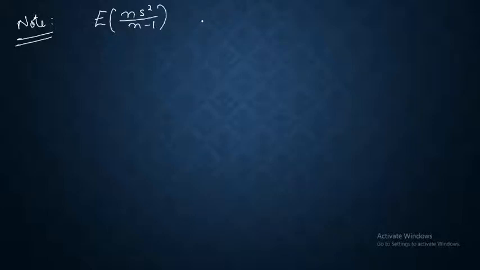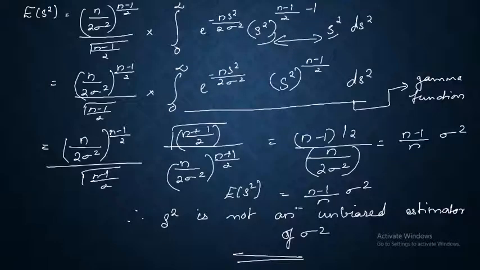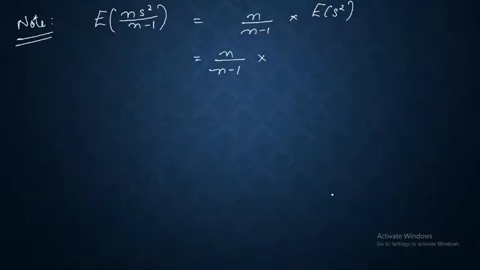Okay, so again a sub result of what we have studied just above. Note: expectation of n S square divided by n minus 1, I'm taking this into consideration, which is equal to n by n minus 1 multiplied by expectation of S square, which is equal to n by n minus 1 multiplied by, what is expectation of S square? We just got it right now. What is it? n minus 1 by n sigma square, which is equal to sigma square.